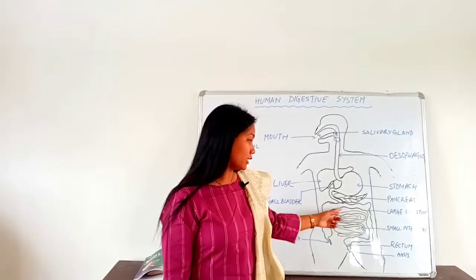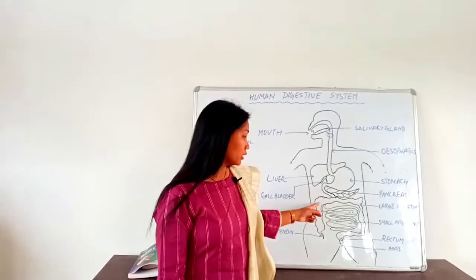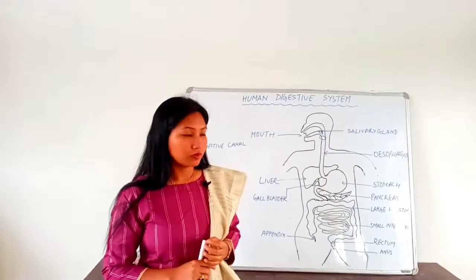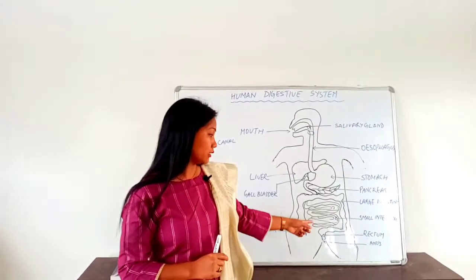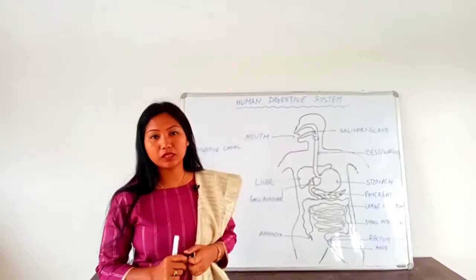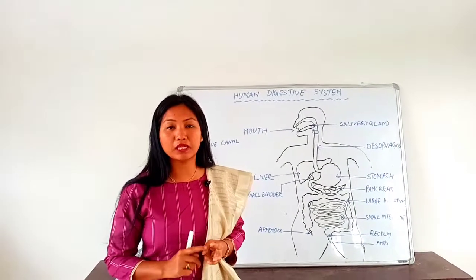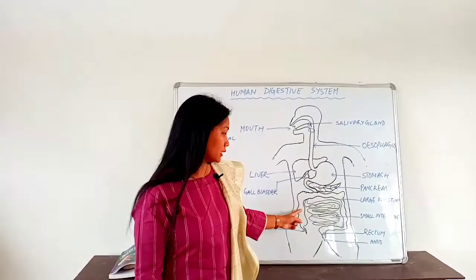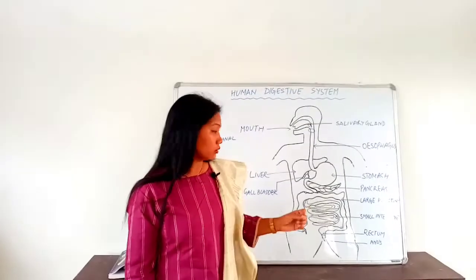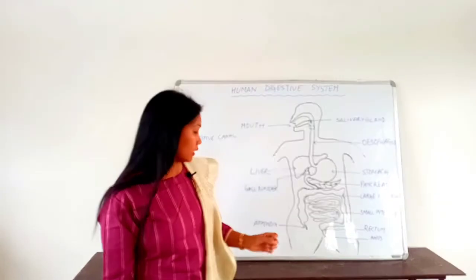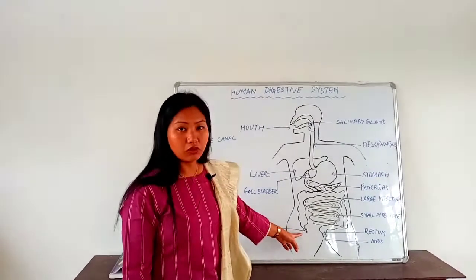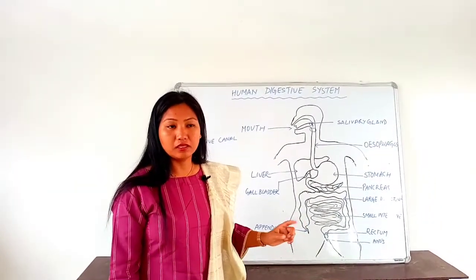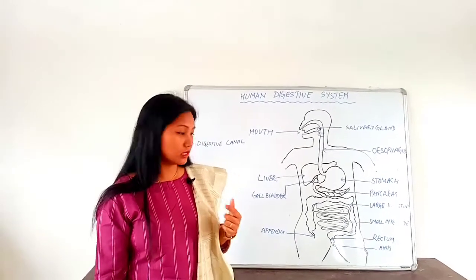After the small intestine there is the large intestine, which is of 3 parts, that is cecum, colon, and rectum. Sorry, I forgot to tell here, the small intestine is also of 3 parts, that is duodenum, jejunum, and ileum, and the ileum is the part where the completion of digestion takes place. And in the colon, cecum part of the large intestine there is a vestigial organ called the appendix, and when this appendix gets infected, a disease called appendicitis is caused.